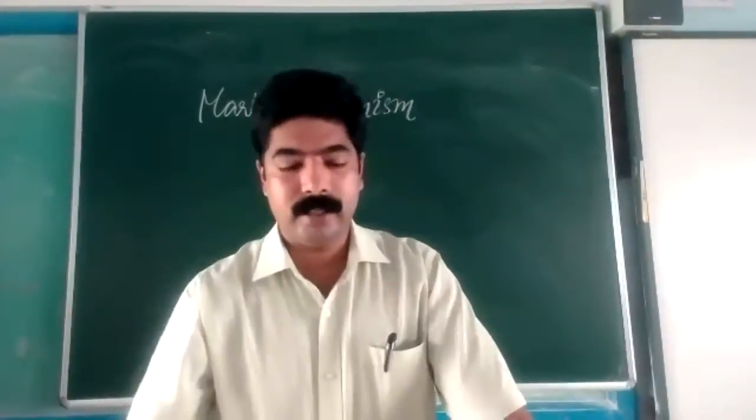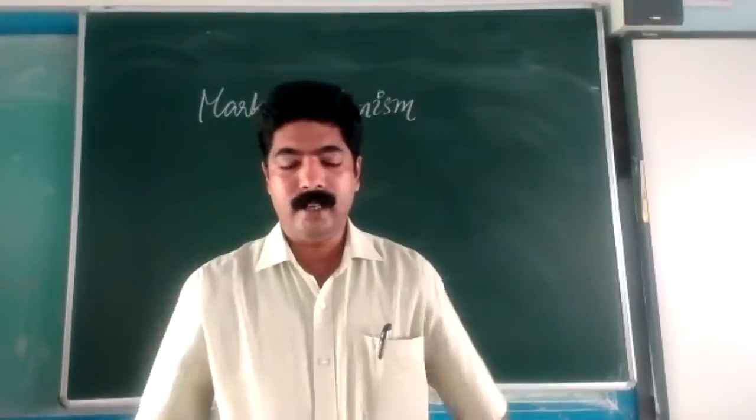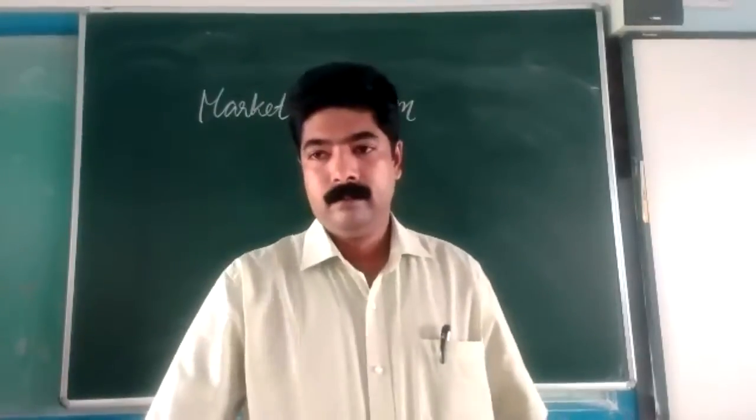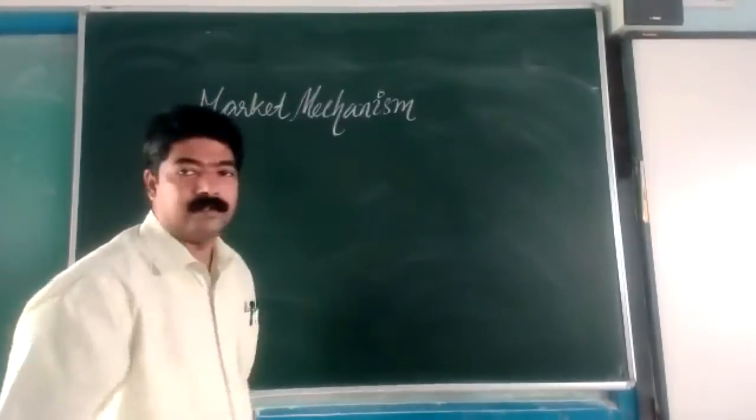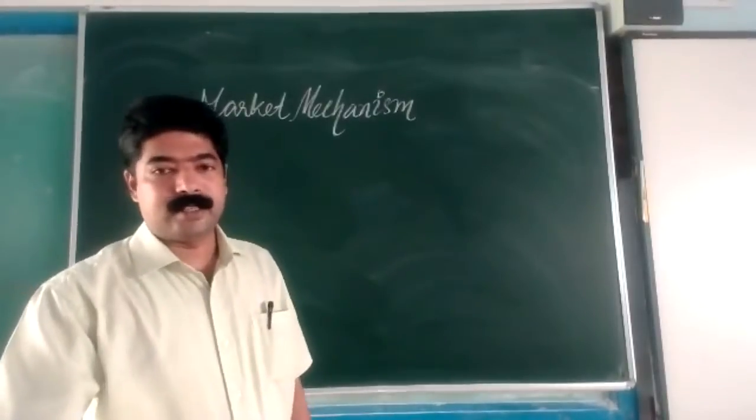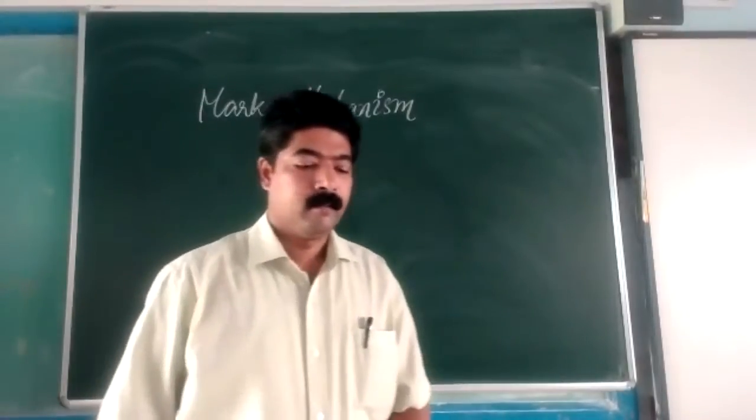These are the important parts we discussed in those chapters. And in comparison with those things, here we discuss market mechanism.